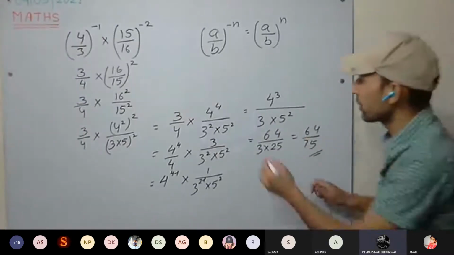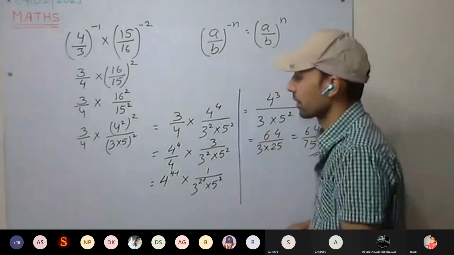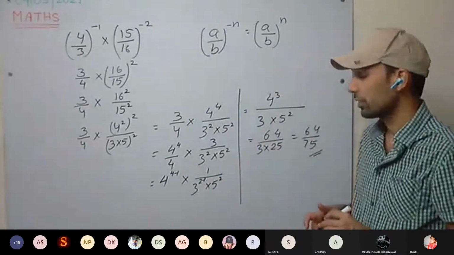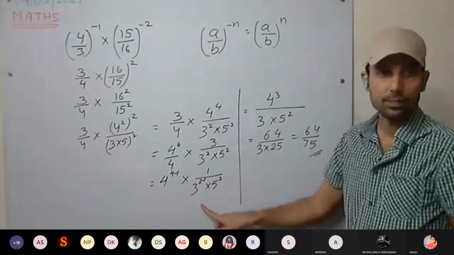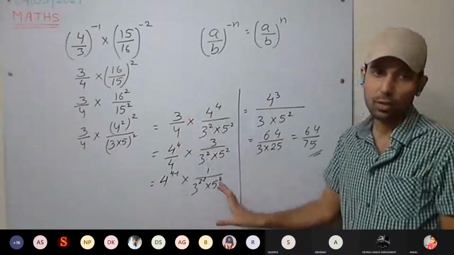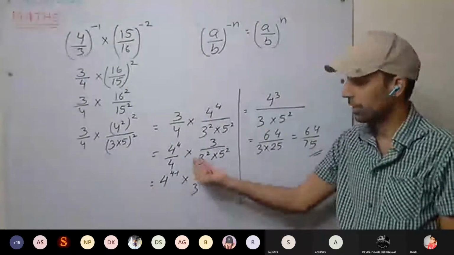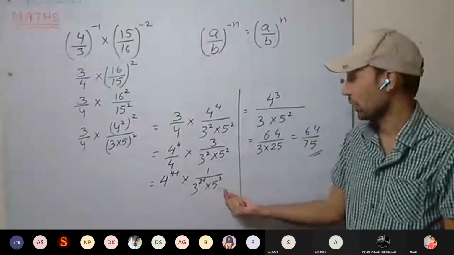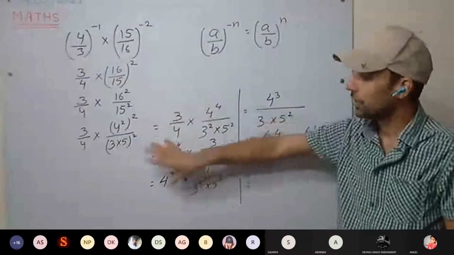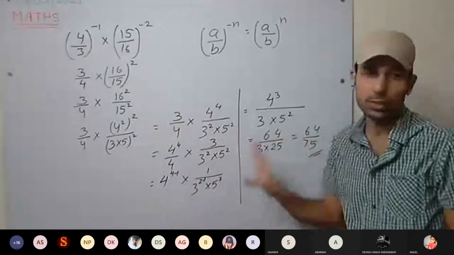Okay, understood, everyone? Yes, sir. There are many ways to solve. It's not that you have to follow the same way. That 3 you can write here or anywhere, it's up to you how to solve. Mainly I'm using only the laws. Through laws only I want to calculate, that's why I used this one.